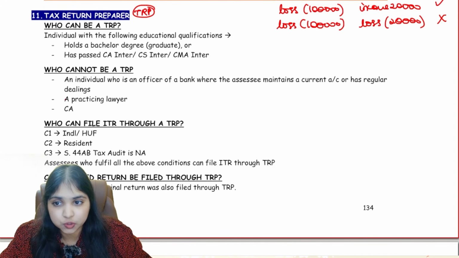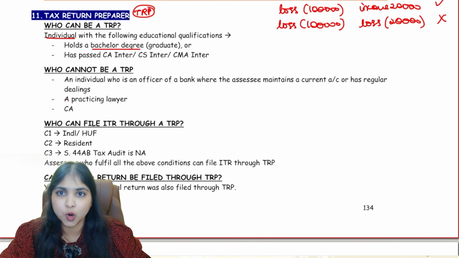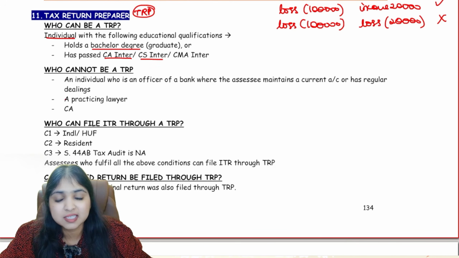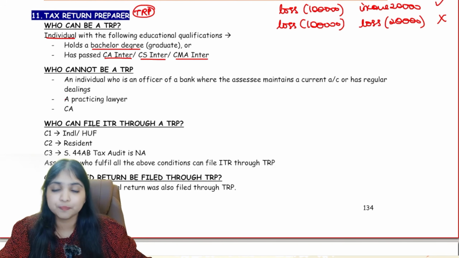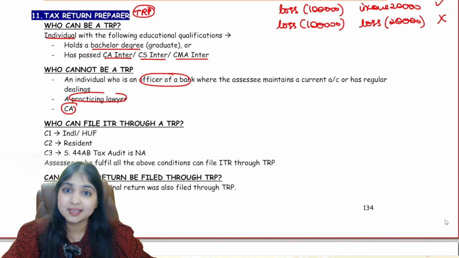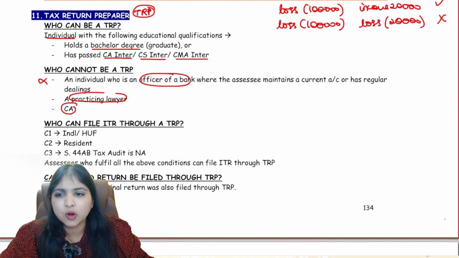You should be an individual and you must be having a bachelor degree. For example, you must be BCom or BEd. You must be having some bachelor degree, or you might be a CA Inter, CS Inter or CMA Inter pass out also. But however, if you're a chartered accountant, you're overqualified. You can't be TRP. If you're a practicing lawyer or if you're a bank officer in a bank where the assessee is having a bank account, then you cannot be a TRP.